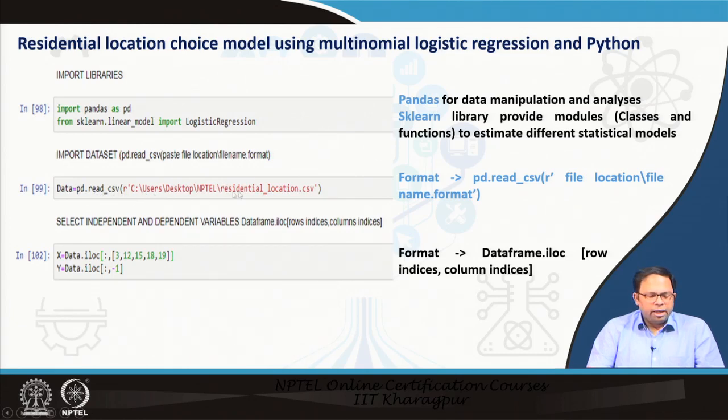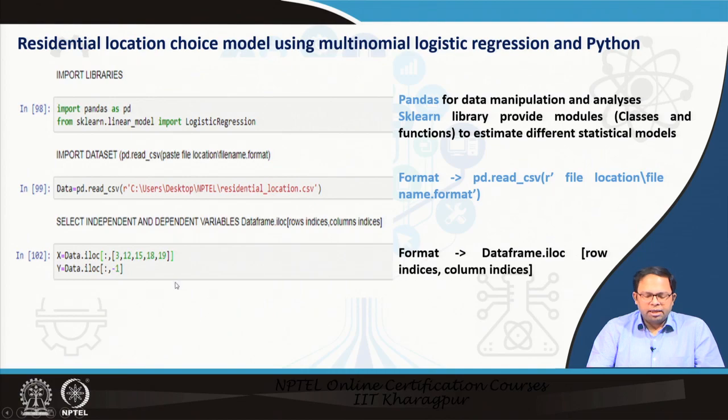This is the data file, and next we have to detail out the data frame, that is, specify the x parameters and y parameters: the independent variables x and the dependent variable y, and their locations in that particular data set.